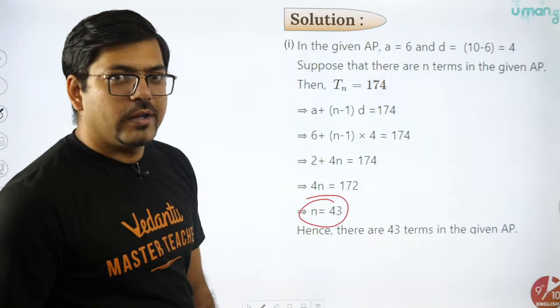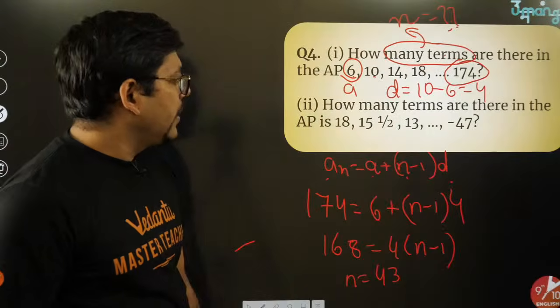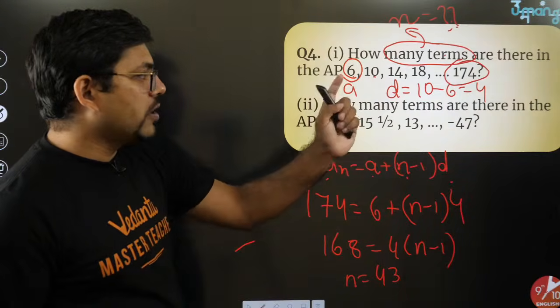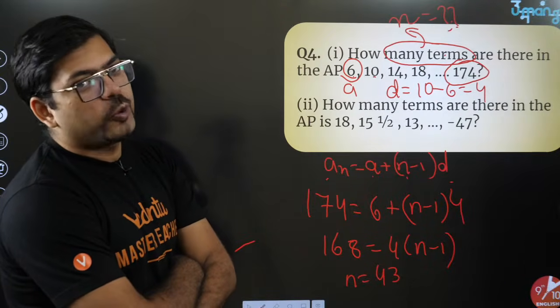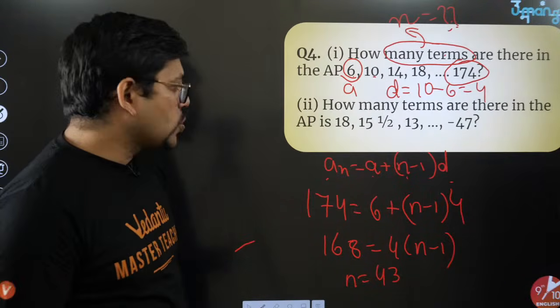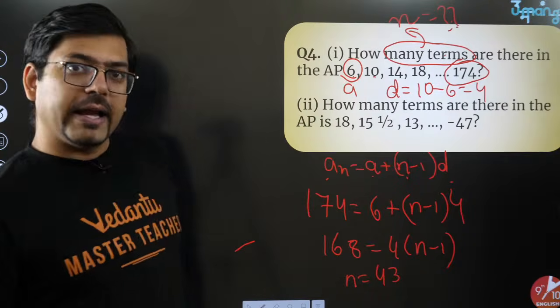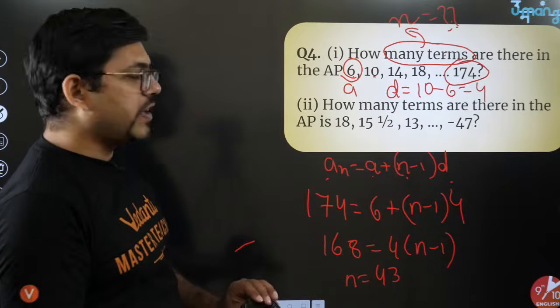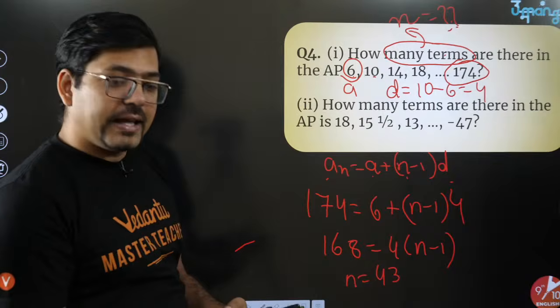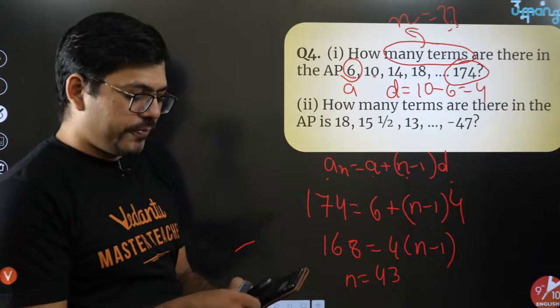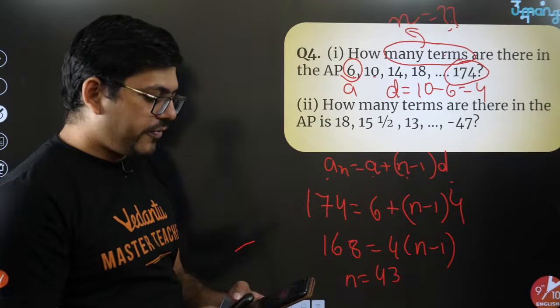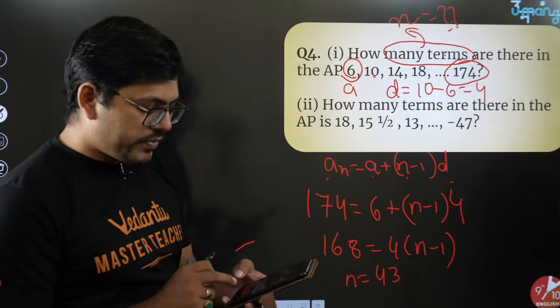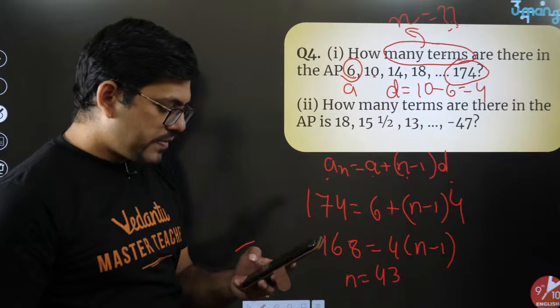I hope you all got it. Yeah? Chalo. If you all got it, now let's solve the second one. How many terms are there in the AP? This. Now I don't think I need to solve this one as well. Just tell me, do you want me to solve it or will you be able to solve this question? Again, a is given, the constant difference will be 15 1/2 minus 18, and thereafter you have to actually solve it and get the final answer. Now I'm just waiting to see who gives me the right answer.